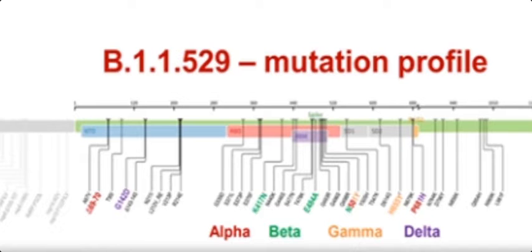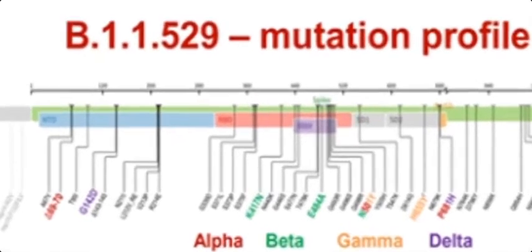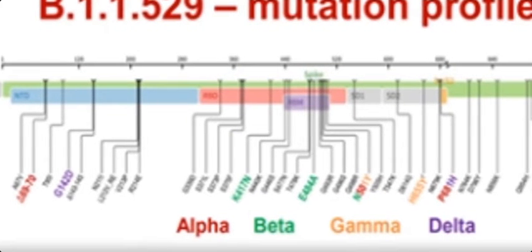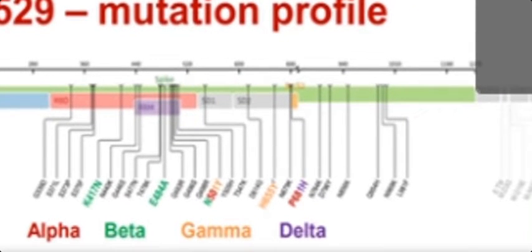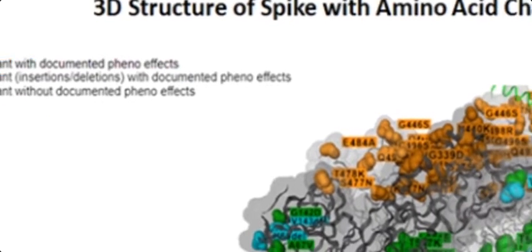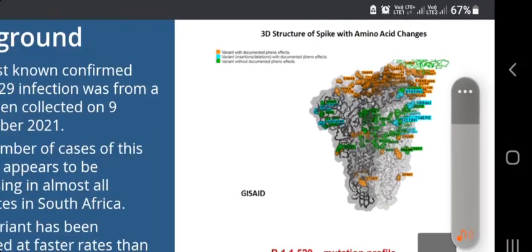That means it is at a distant location, not at the 100, 200, 300, 400, 500 sites. It is especially at a distant location of the genome, ranging from the 800 to 900 region, where it changed the delta configuration. Now it leads to the Omicron variety. Coming to the sites, the variant is documented with different phenotypic effects and genotypic insertions and deletions, which promote the amino acid configurations of the system.